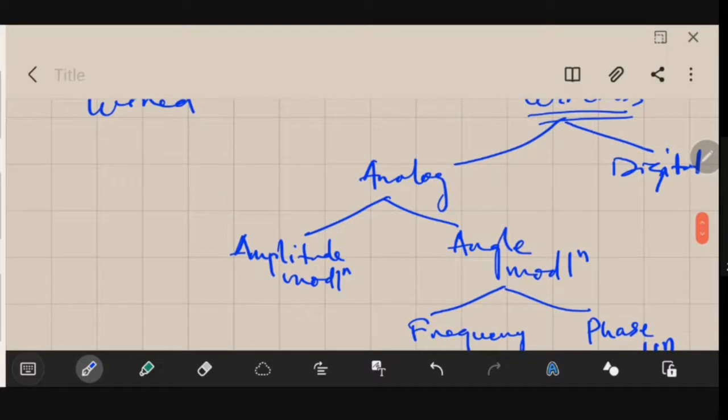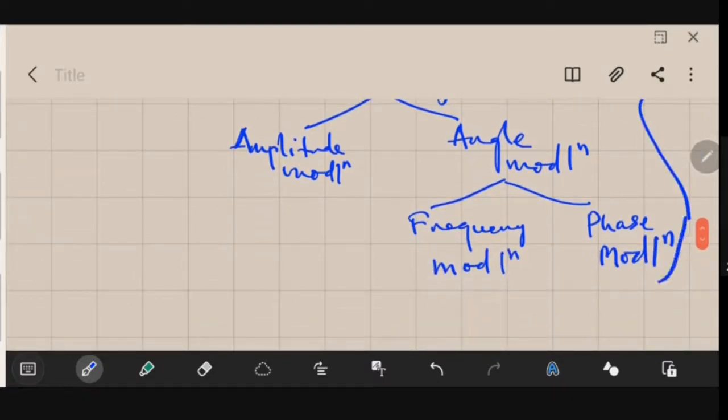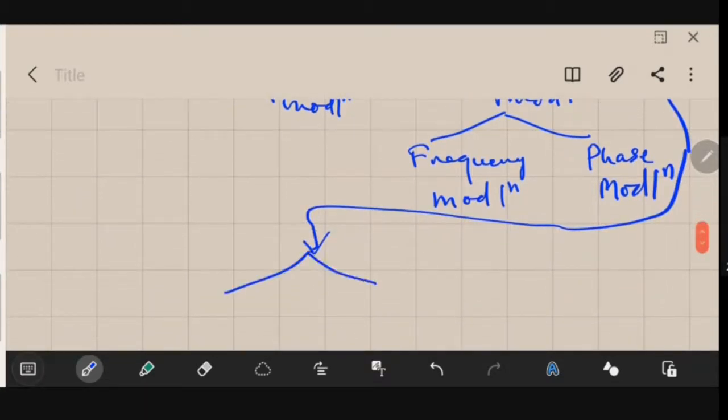In digital modulation, we will be studying amplitude shift keying, phase shift keying, and frequency shift keying. These are the digital variants of amplitude modulation, frequency modulation, and phase modulation.